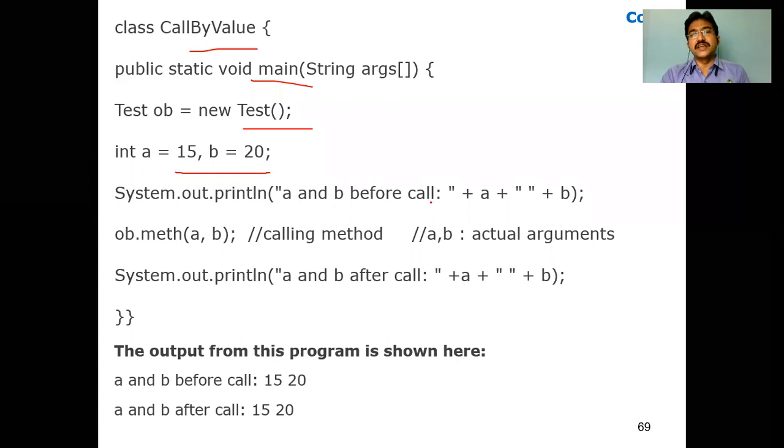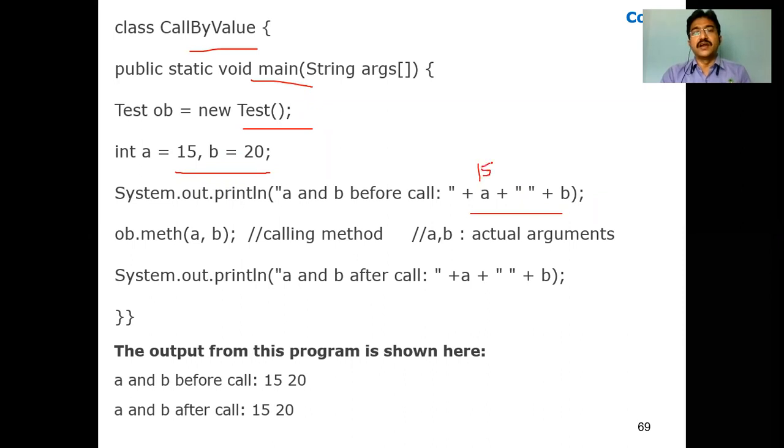Once it is assigned, we are displaying the a value and b value before calling that method. So what is the a value? 15 will be displayed here. And what is the b value? It will be 20. Now we are going to call ob.meth. Why are we calling with ob? Where is the method? In the class Test. So we have to create that object. With the help of that object, we are going to call this method, a comma b.